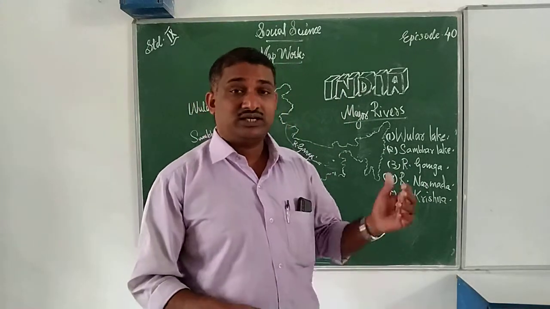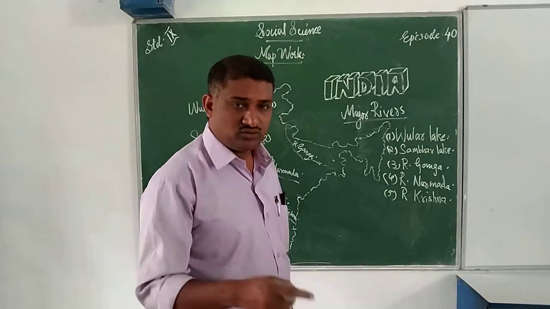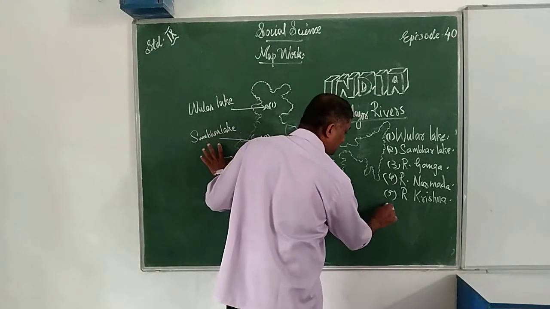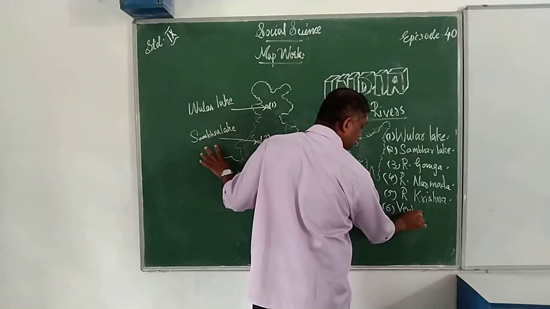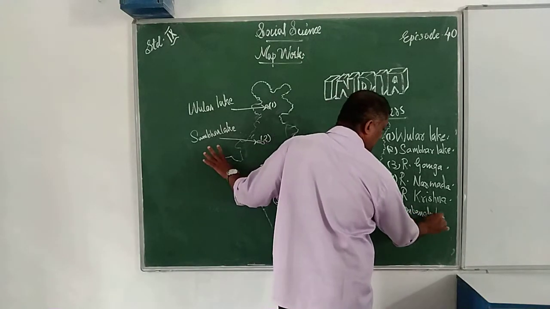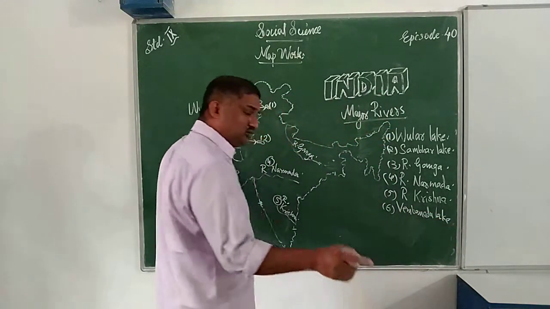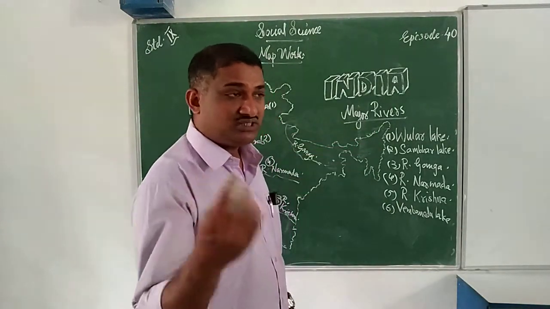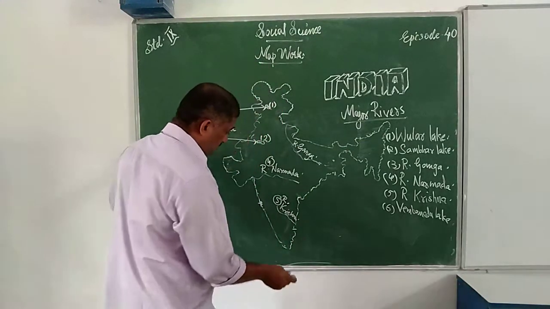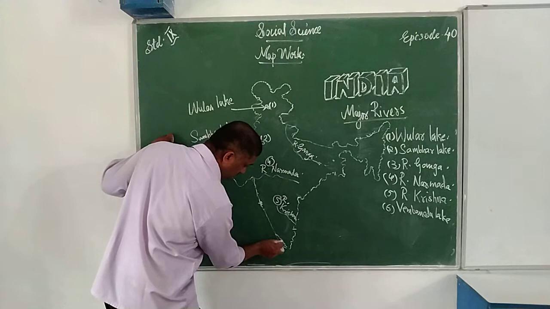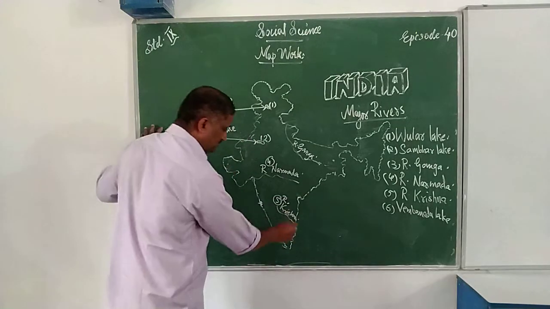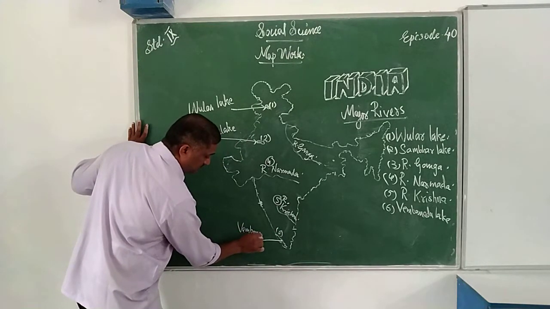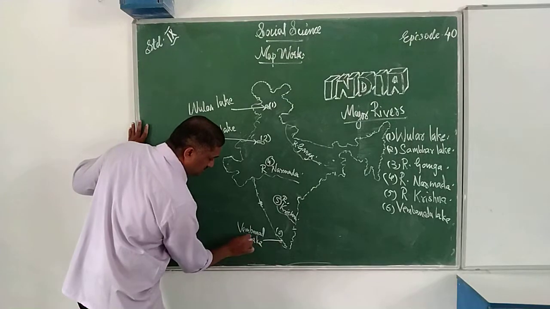Next we want to locate Vembanad lake. You know very well Vembanad lake. Sixth, we want to locate Vembanad lake. Where is it located? Sometimes you may visit this Vembanad lake in Kerala. Sixth one, Vembanad lake.